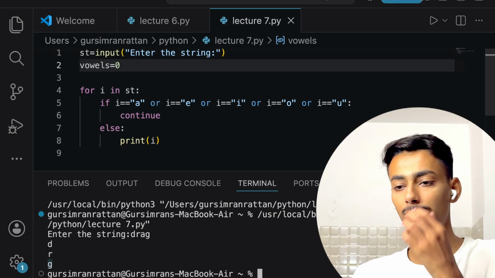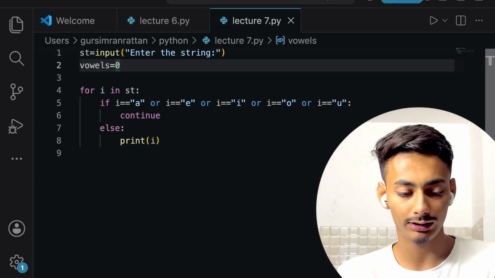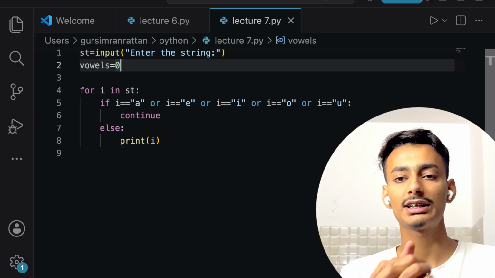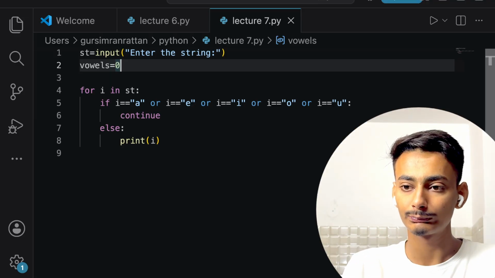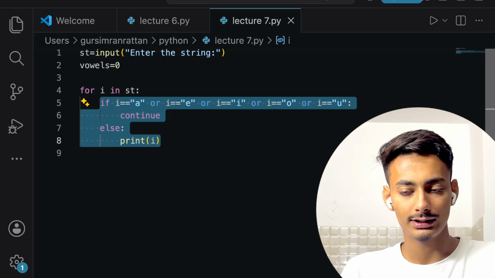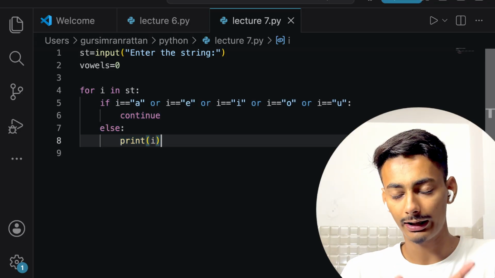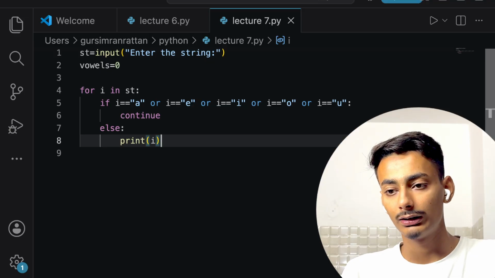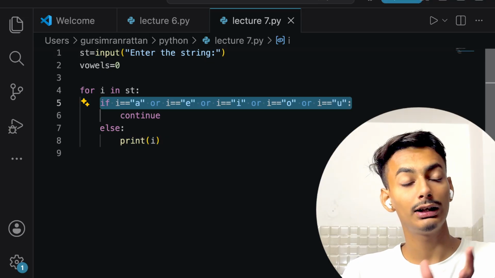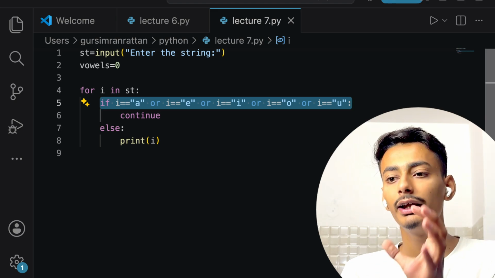Now what is iteration? See, when we are doing this thing again and again inside loops, this process is called iteration. And when this block of code is getting implemented once, that is one iteration, and when it finds that the given character of that string is a vowel, it is continue.